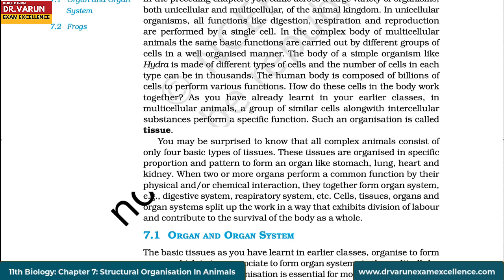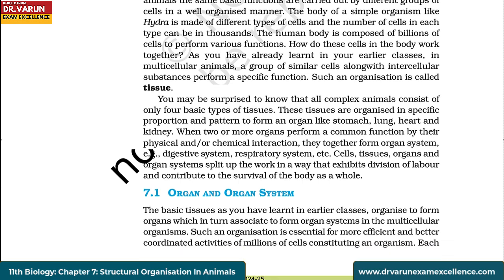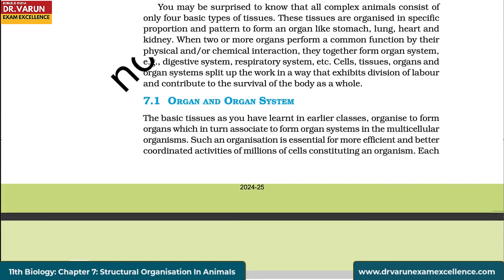When two or more organs perform a common function by their physical and/or chemical interaction, they together form organ system. Example, digestive system, respiratory system, etc. Cells, tissues, organs, and organ systems split up the work in a way that exhibits division of labor and contribute to the survival of the body as a whole.